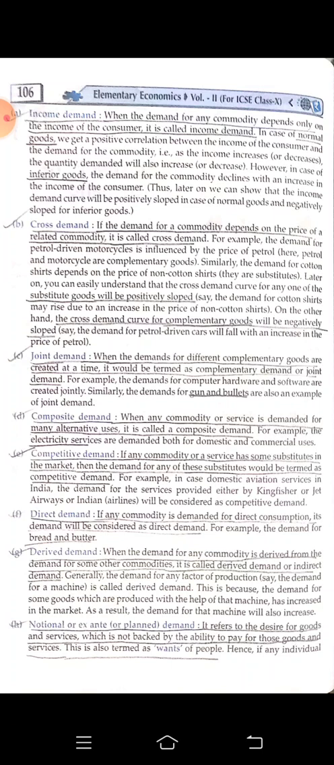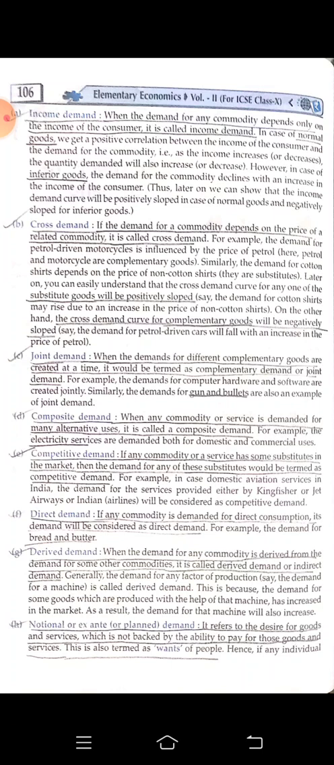Next is direct demand. Direct demand means if any commodity is demanded for direct consumption, this is called direct demand. Whenever we get it from the shop, we can directly have it. No more changes are needed in it. That is called direct demand. For example, bread, butter. All these are direct demand.